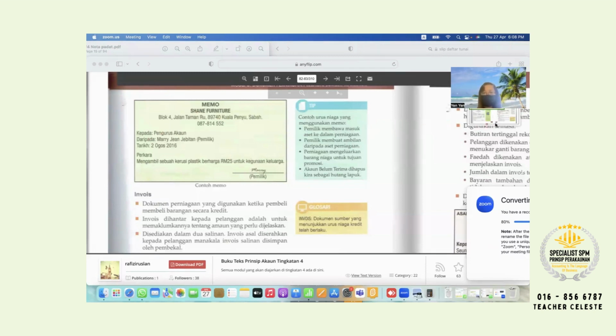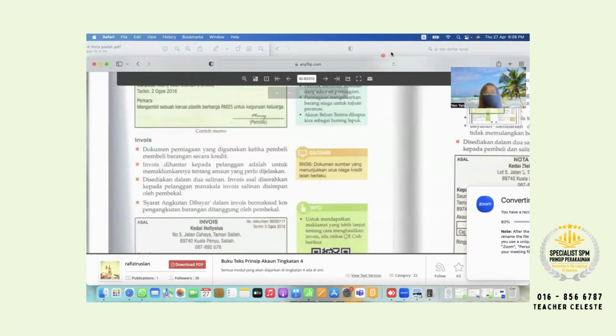Okay, continue here now. Invoice. Put 2 stars for invoice.